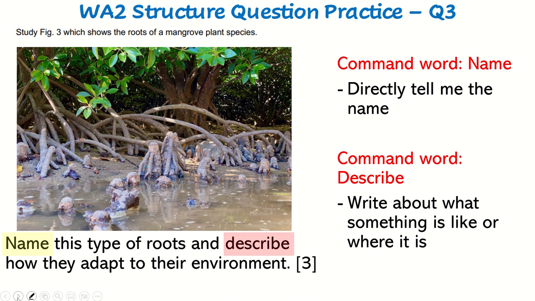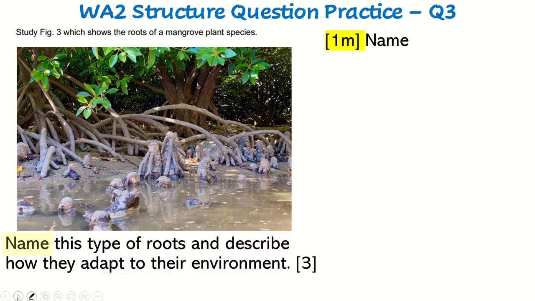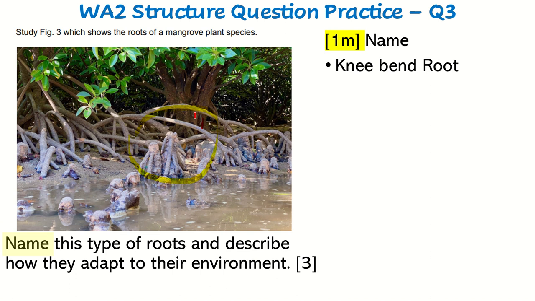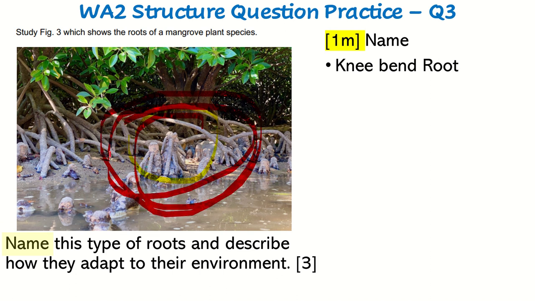Okay, so let's go into answering the question now. Describe what? Describe how they adapt to the environment. So first one, name. Name is called a knee bend root. So we're looking at the roots here. Let me change color, more obvious. Okay, so we're talking about here, the knee bend roots in front. All right, and the next thing is you want to know how they adapt to the environment.